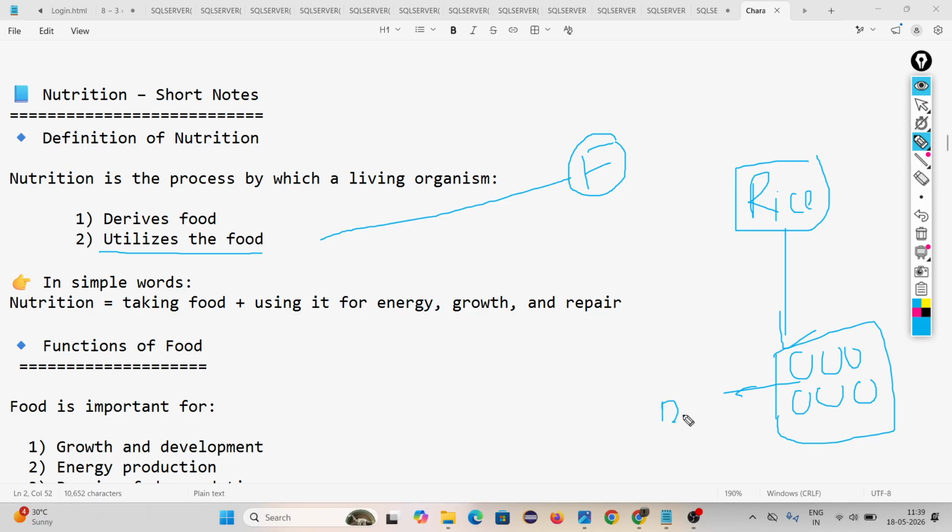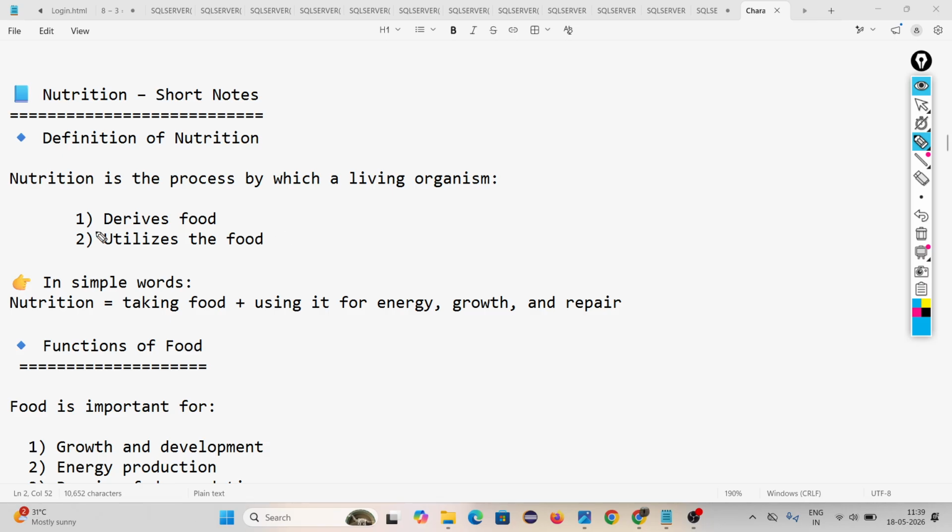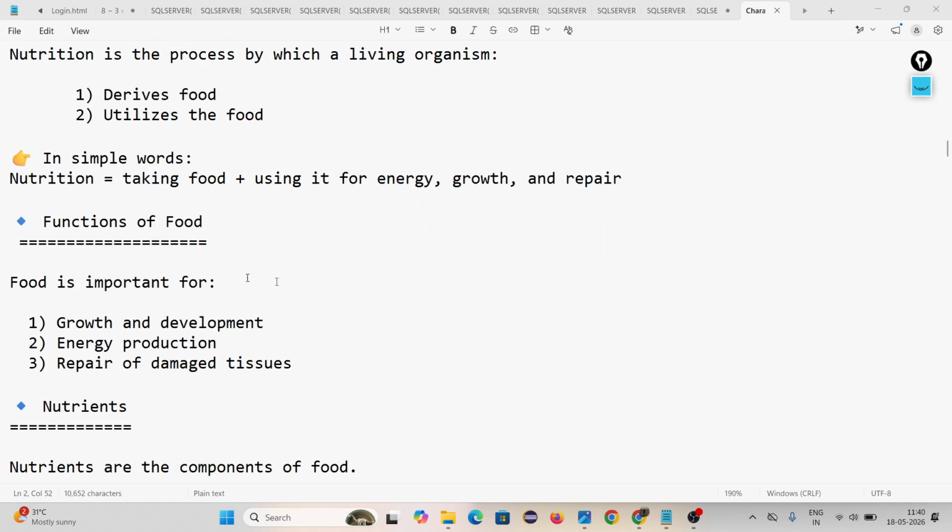So nutrition covers two things: deriving food and utilizing food. Deriving the food means from whom you got the food, whether you are making food by your own or you are dependent on other organisms. Utilizing the food means digestion of the food. And nutrition is nothing but taking food and using it for energy. Why do you require food? We require food for our growth, development, energy production, and repair of damaged tissue. You understand what nutrition means, two things.